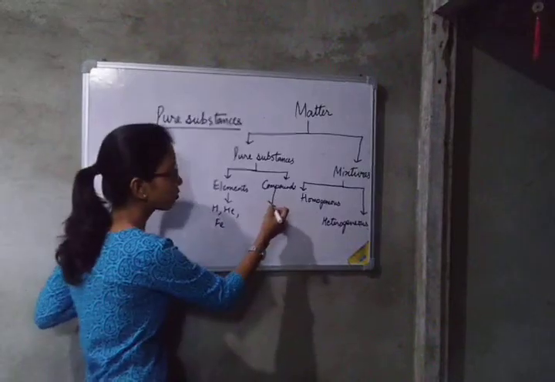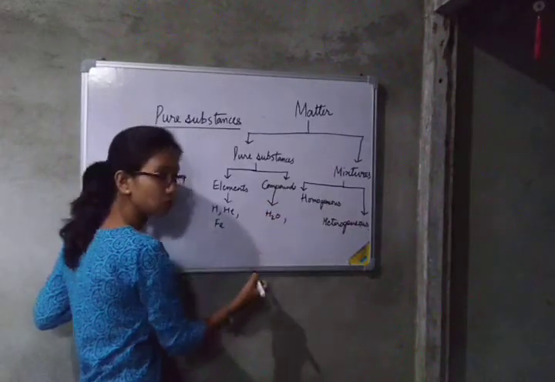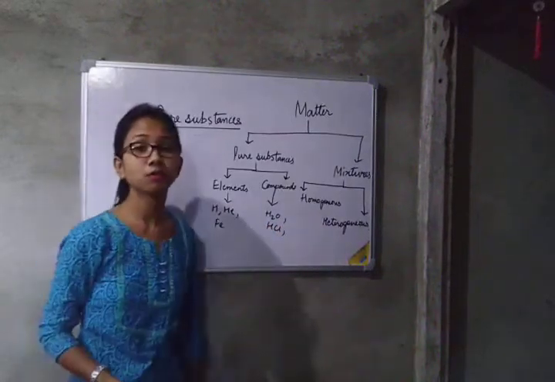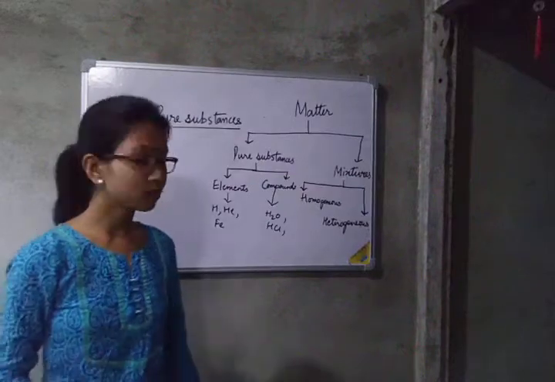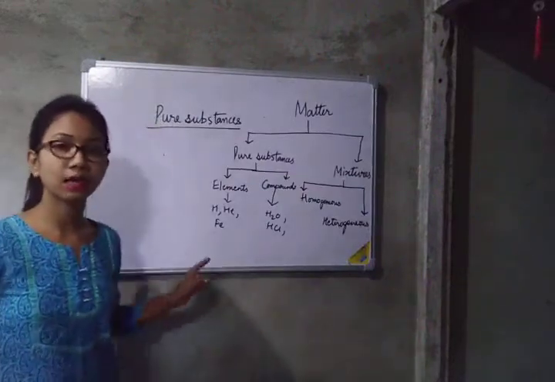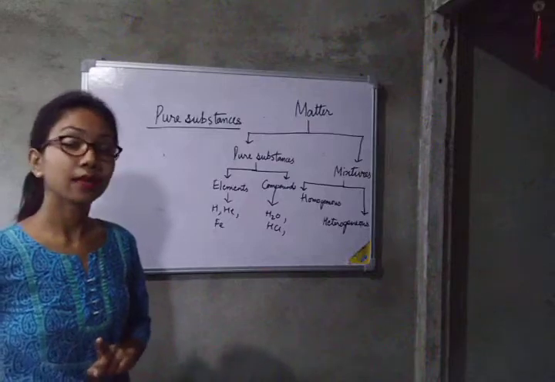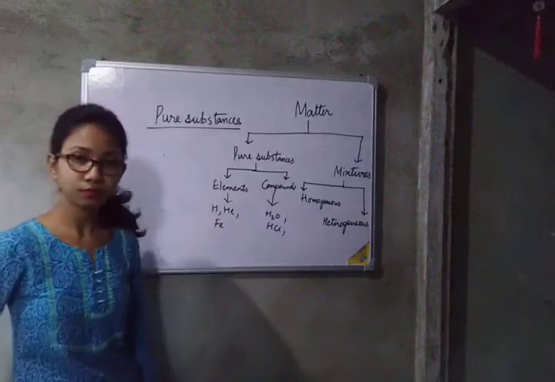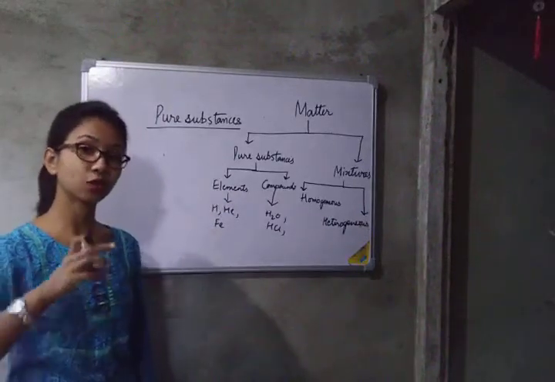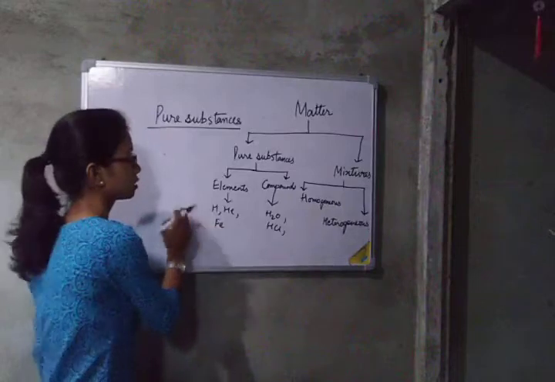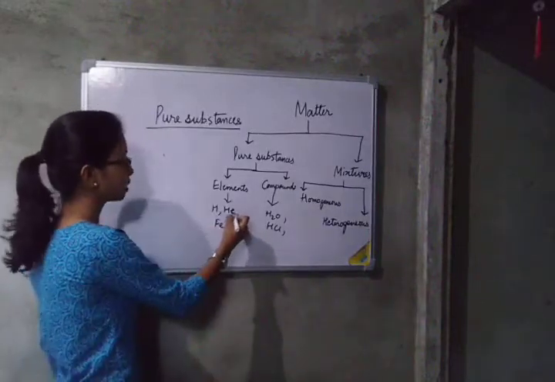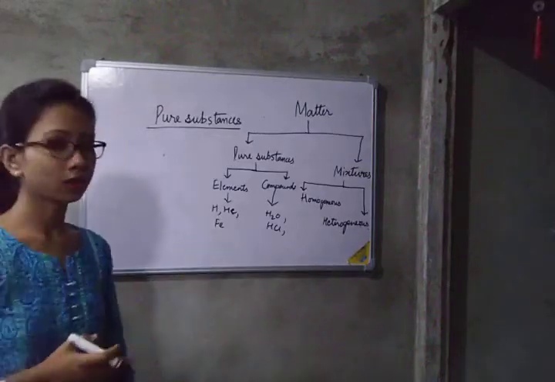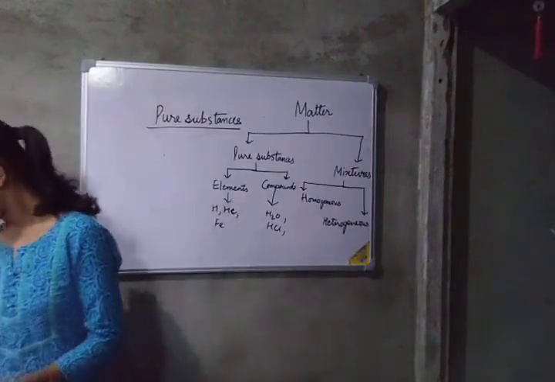Then compounds. What are compounds? Water is a compound, then HCl is a compound. So these are all compounds. Compounds means they are a composition of two or more elements, whereas in an element, only one kind of atom is present. Whenever one kind of substance or one kind of atom is present, it is known as an element. Hydrogen, helium, lithium, we know that in the periodic table the elements are arranged, so these are all the elements. Now we will discuss further.